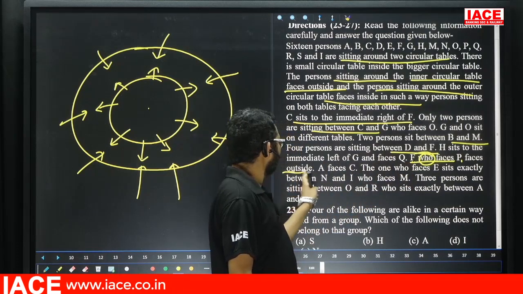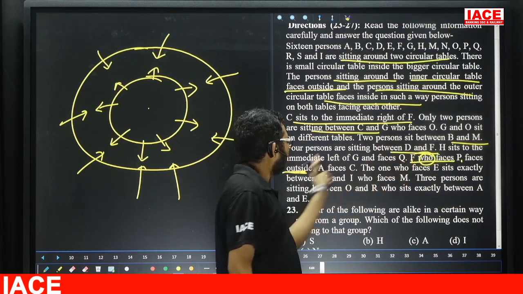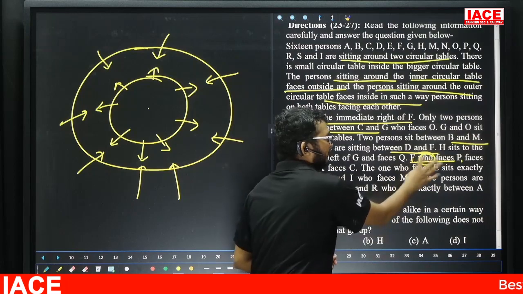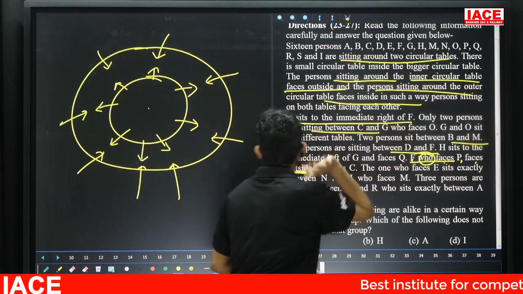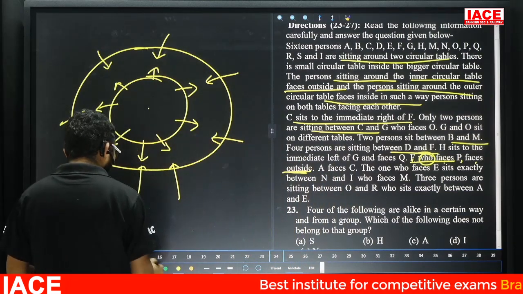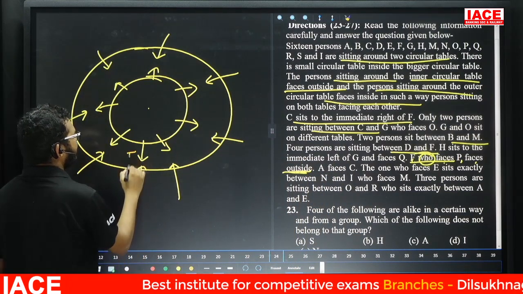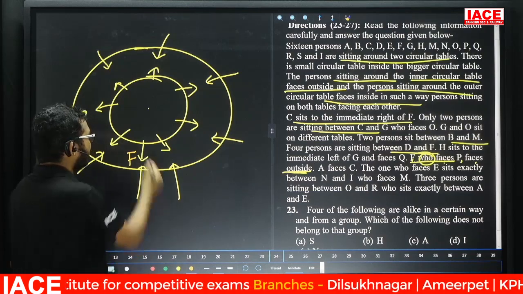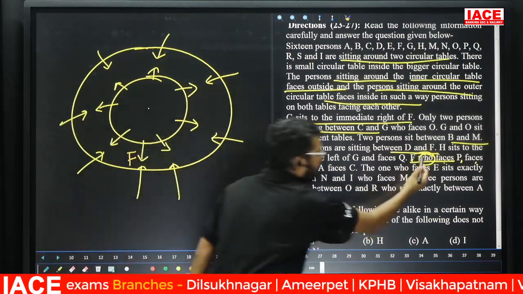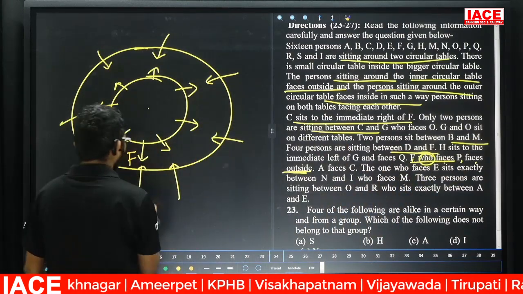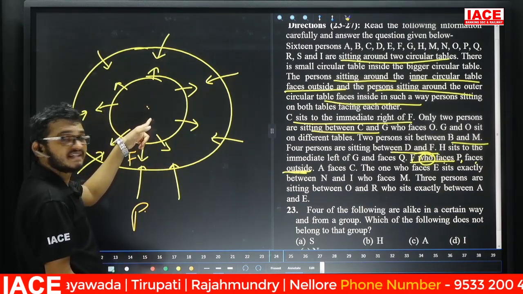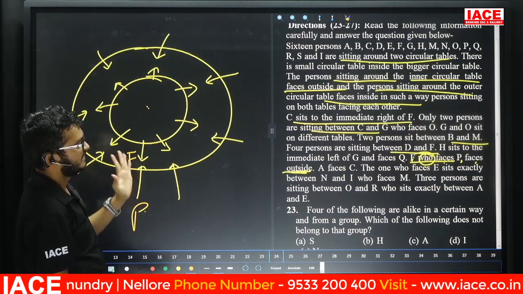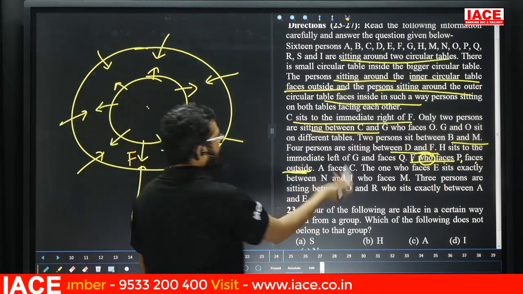Facing outside qualifies here. F who faces P faces outside. F is facing outside, which means F is compulsorily in the inner circle. So F is facing outside, but F faces P. Friends, check here. F facing outside means F is in the inner circle and P is in the outer circle. Yes. Now that we know about F, take the first point.